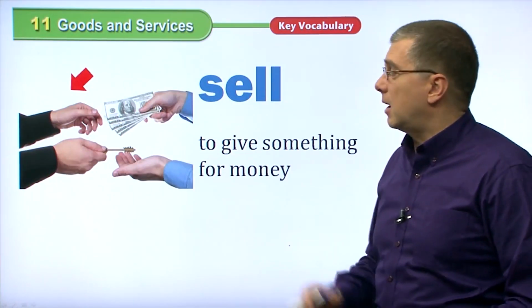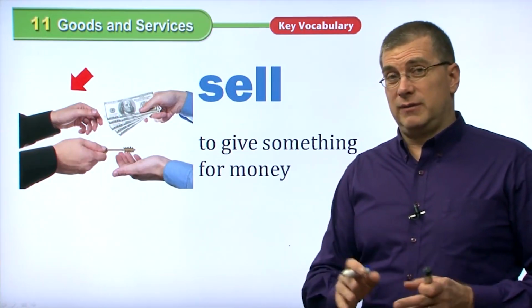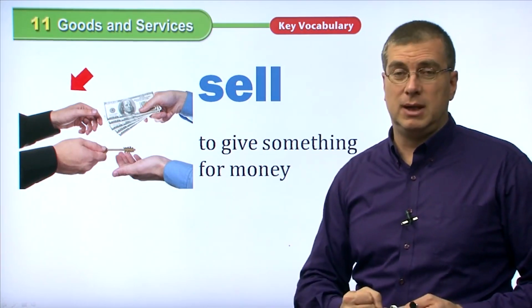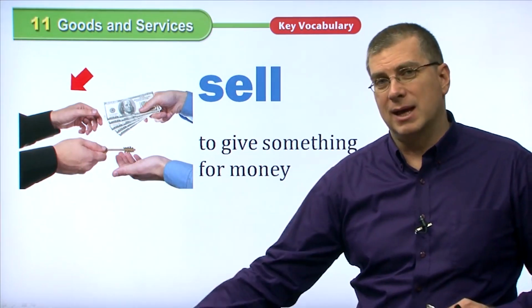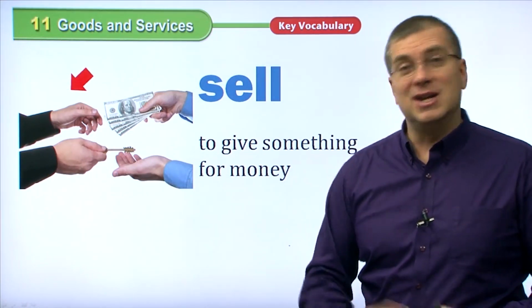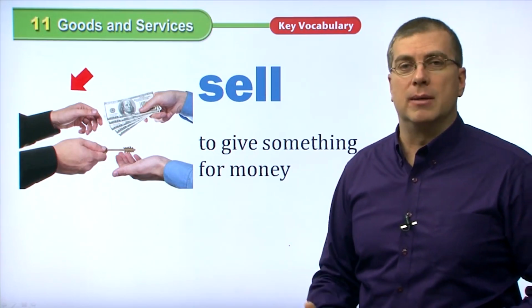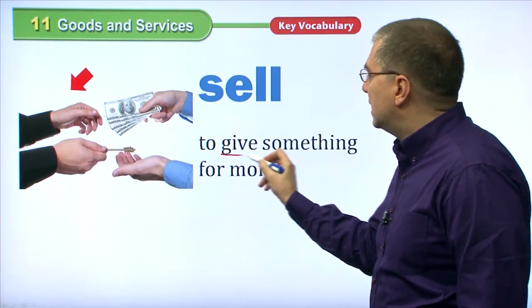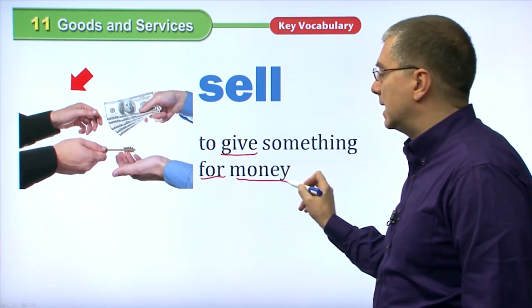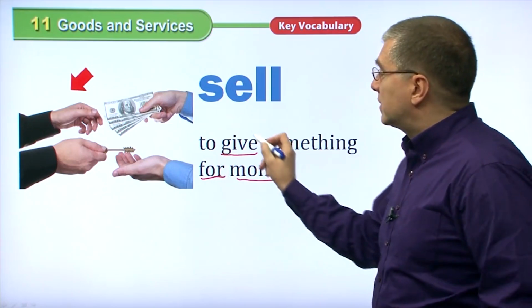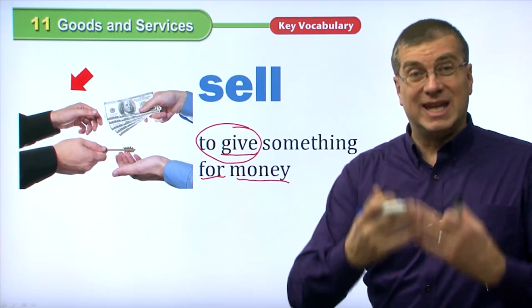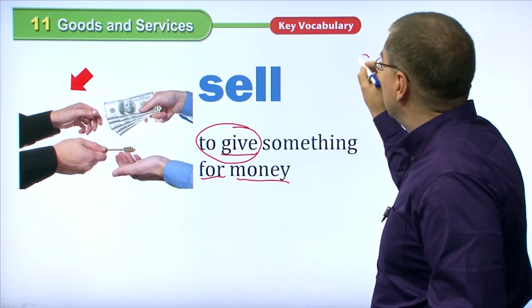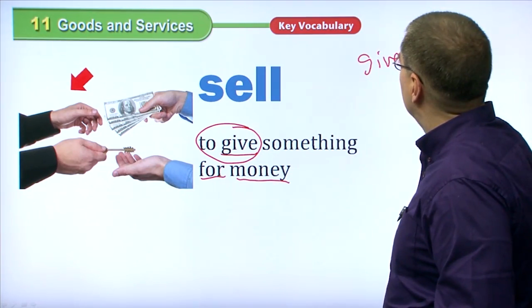Okay. Now, when we're talking about goods and services, of course, you want to exchange those. One person wants them. Another person wants to give them away. But you don't give them away. You don't take them. You sell them or you buy them. In this case, we're talking about sell. Sell means to give something for money. Be careful. If you just say to give, I will give it to you, that's for free. That's no money. To give means for free.